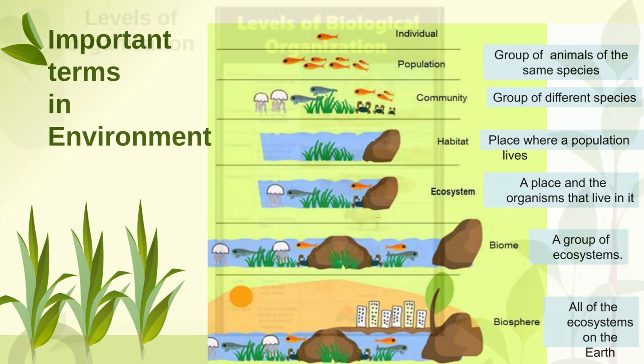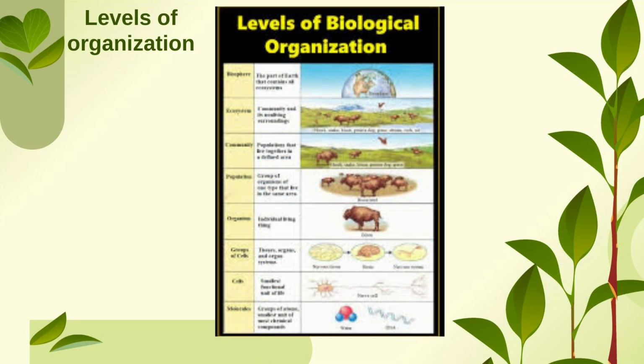Next, coming to the levels of organization. We have different levels of biological organization. It starts from an atom. An atom is a small minute particle. Then combining one or more atoms forms the molecule. Then comes the macromolecule. Then we get the cell, which is the living entity. In the macromolecule, the DNA is attached and the cell is formed.